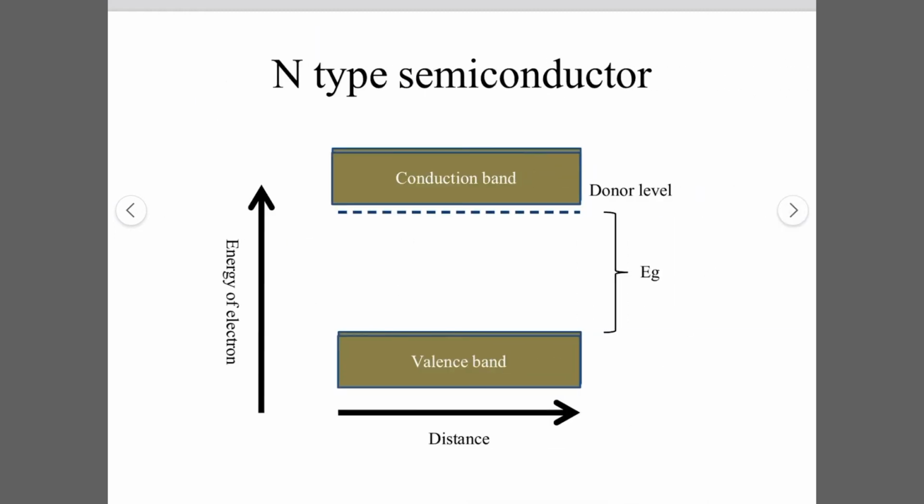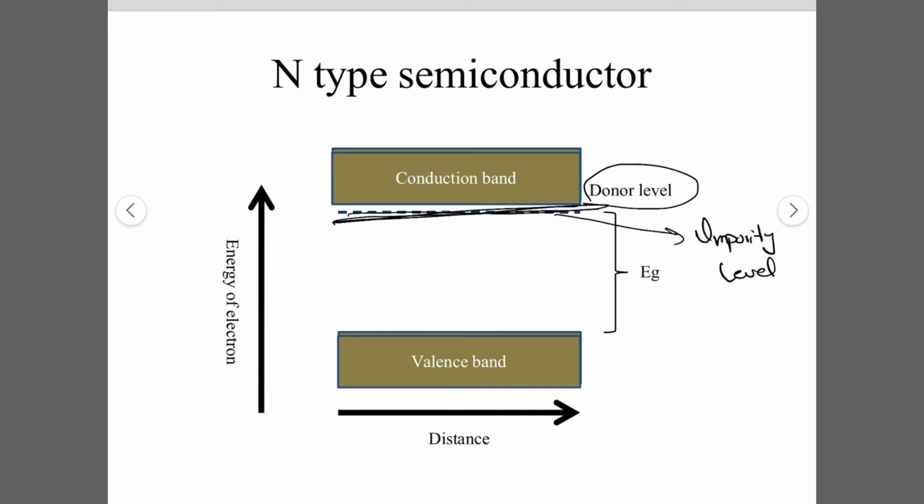So here the Fermi level is the donor level. The Fermi level is actually the impurity level of the doped material. Because we have doped a pentavalent material, it has an extra number of electrons. So this impurity level, or the Fermi level, is very close to the conduction band.